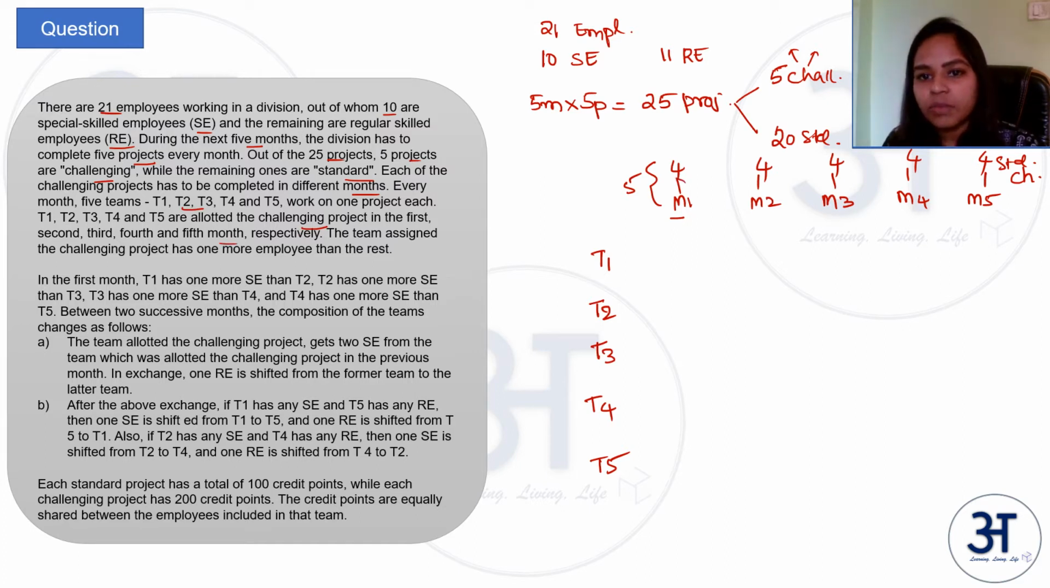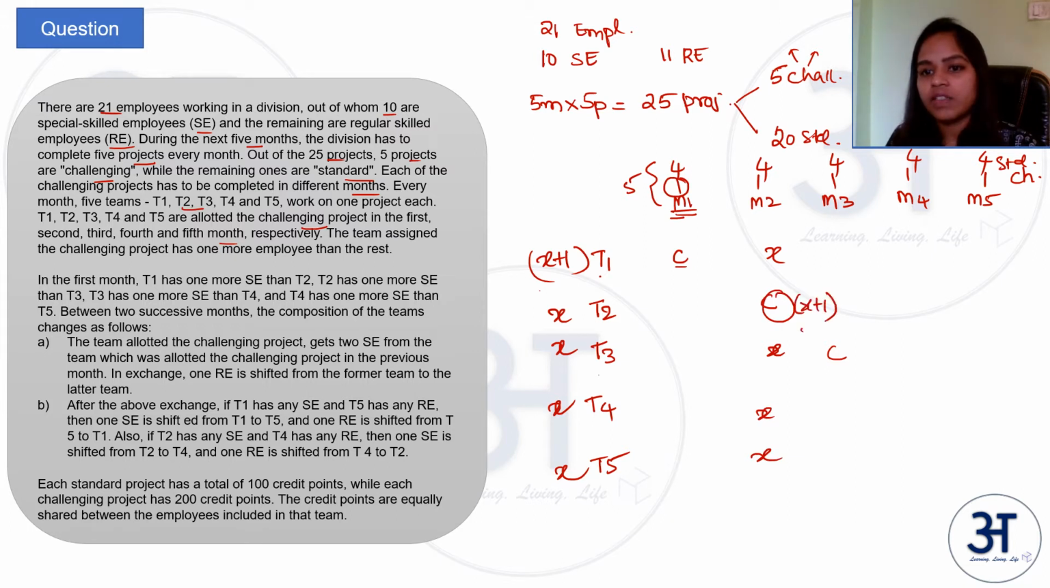So in the first month, team 1 is allocated the challenging project. In month 2, team 2 is allocated the challenging project. In month 3, team 3 is allocated, and so on. Then the team assigned the challenging project has one more employee than the rest. So if the rest have X employees, the challenging one will have X plus 1. This is for month 1. In month 2, all the others will have X and the team with the challenging project will have X plus 1, and so on.